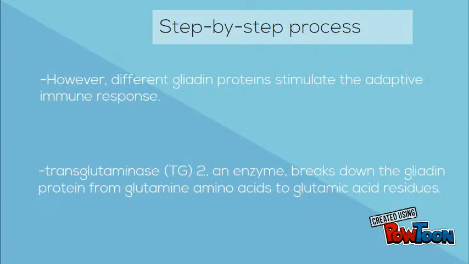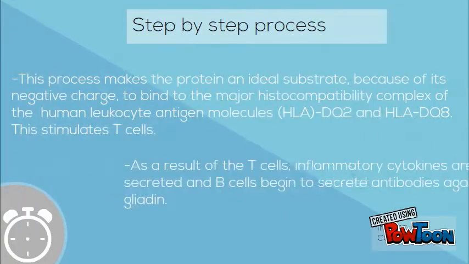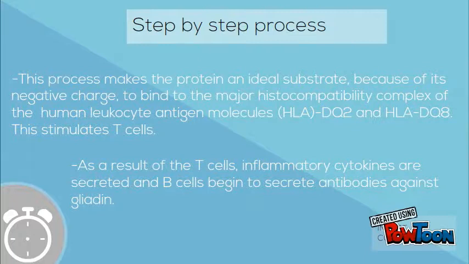TG2, an enzyme, breaks down the gliadin protein from glutamine amino acids to glutamic acid residues. This process makes the protein an ideal substrate because of its negative charge to bind to the major histocompatibility complex of the human leukocyte antigen molecules of HLA-DQ2 and DQ8. This stimulates T cells. As a result of the T cells, inflammatory cytokines are secreted.